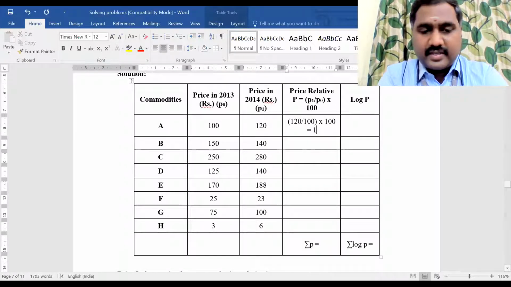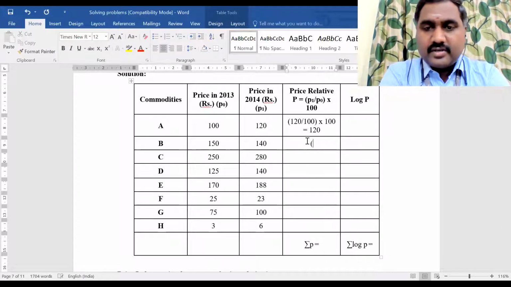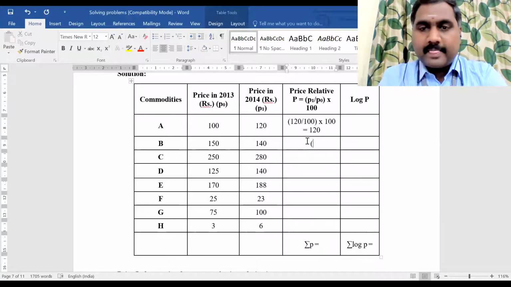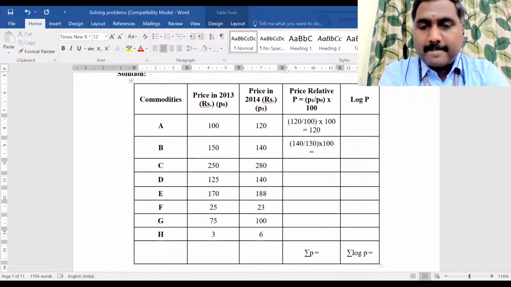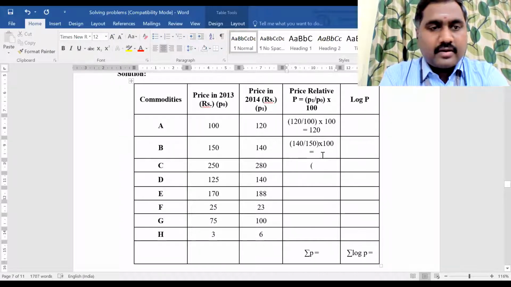We'll get 120. And similarly, the next one, you people can tell me: 140 divided by 150 into 100. What is the value you're getting? 93.33.